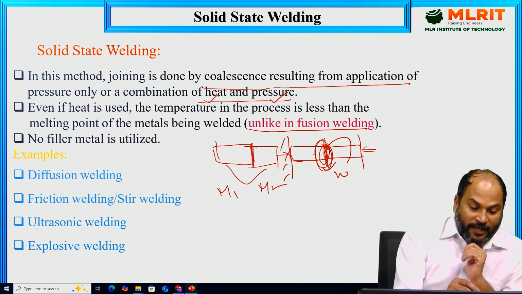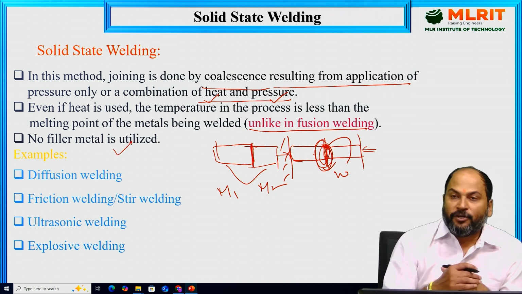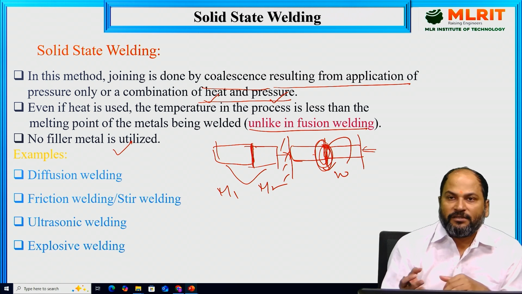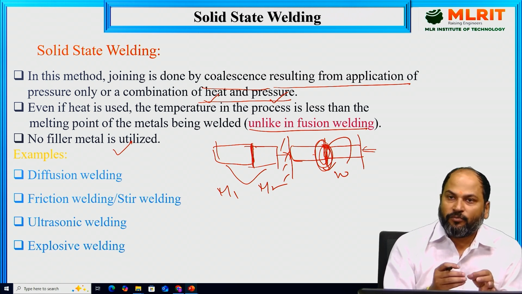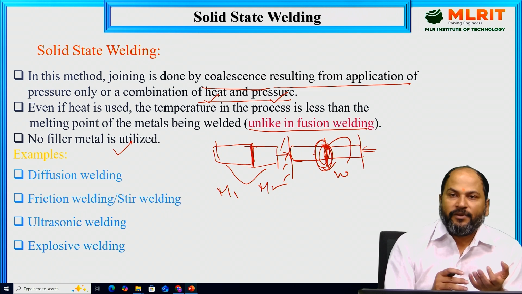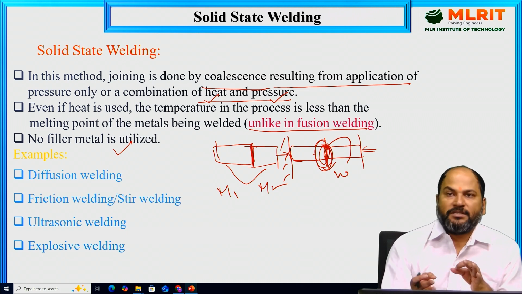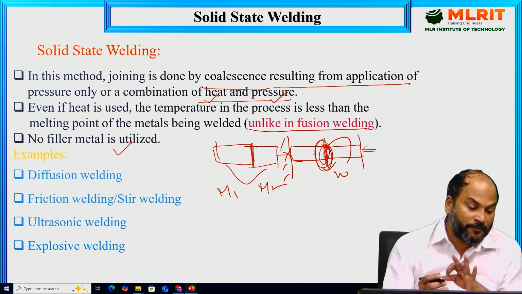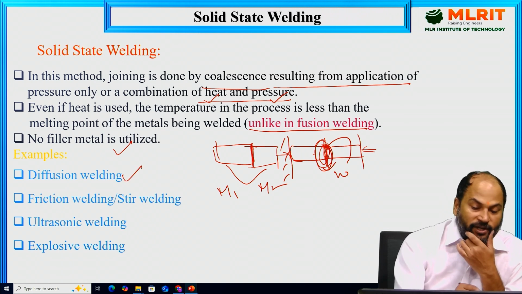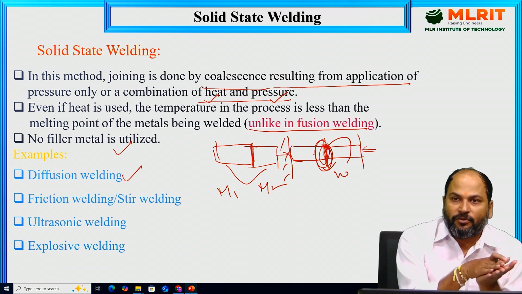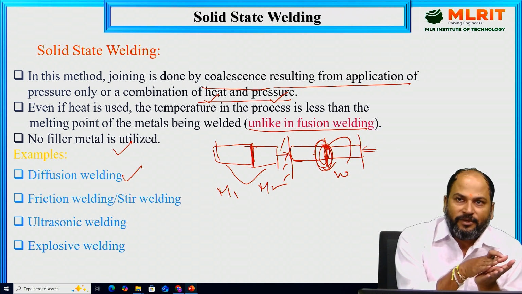Another advantage of this process is there will be no filler used. We have already seen in resistance welding also, although it is a fusion welding, there will be no filler. Here, in almost all the solid state processes, where we are using friction welding, friction stir welding, explosive welding, or roll bonding, whatever the process is, there will be no filler used. Many examples are there. Diffusion bonding is there. There will be heat and pressure over there, there will be atomic diffusion, and then there will be welding between the two parts.